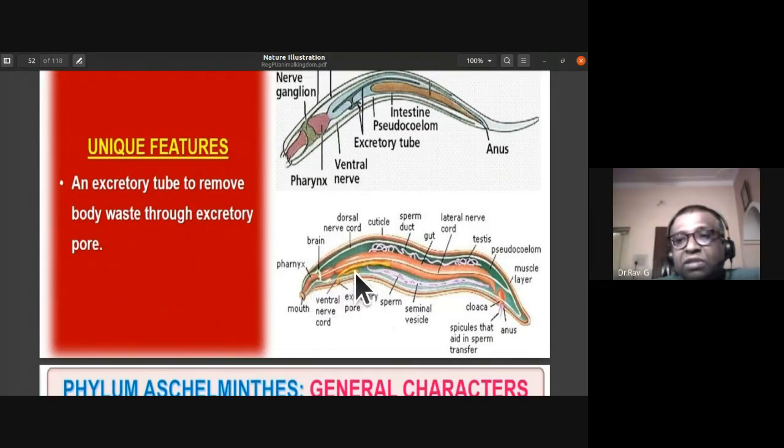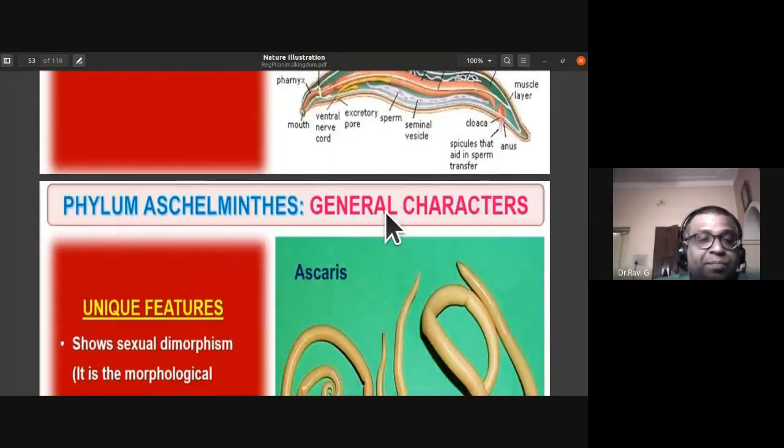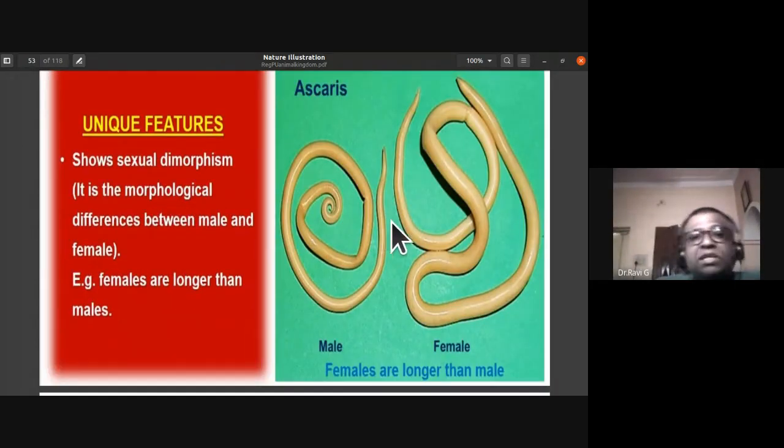They have an anus. The digestive system is complete because they have both mouth and anus as separate openings. They have an excretory tube to remove the body waste through the excretory pore. You can notice here the excretory tube, through which the nitrogenous wastes are eliminated. The other unique feature is that the individuals of these roundworms show sexual dimorphism. That is, morphologically, you can differentiate between male and female.